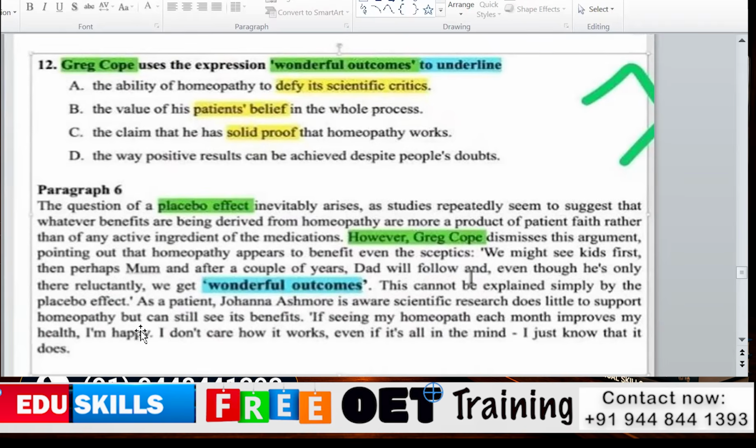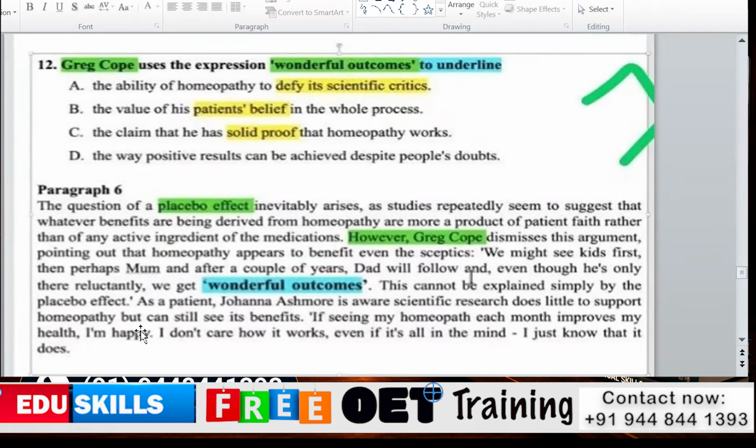Wonderful outcome. So here it is. However, Greek Hope dismissed the argument, pointing out that homeopathy appears to benefit even the skeptics. First they are bringing the kids to homeopathy, then their mom, then their father is coming to the homeopathy.